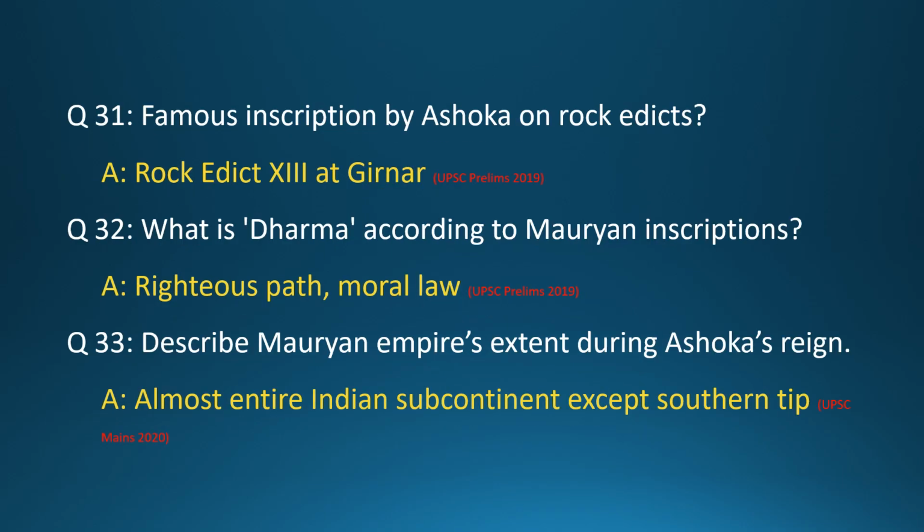Question 31. Famous inscription by Ashoka on rock edicts? Answer: Rock Edict 13 at Girnar. Question 32. What is dharma according to Mauryan inscriptions? Answer: Righteous path, moral law. Question 33. Describe Mauryan Empire's extent during Ashoka's reign. Answer: Almost entire Indian subcontinent except southern tip.